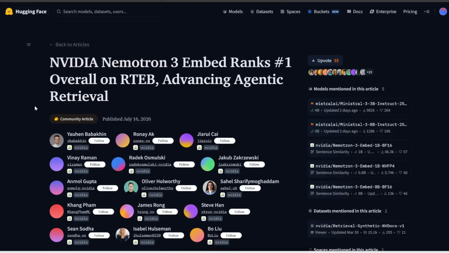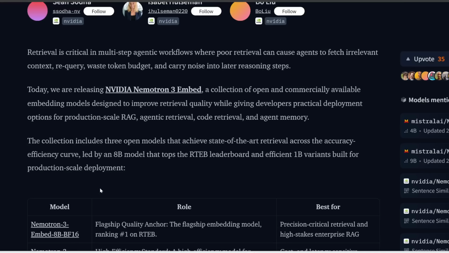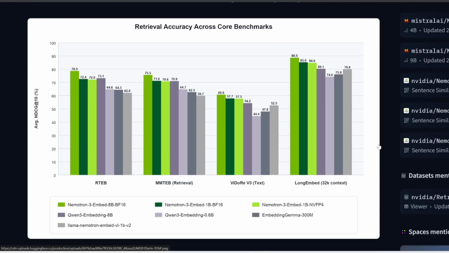Also this week, NVIDIA releases a new family of models called Nemotron 3 Embed. And this is actually quite interesting. You see, these models aren't designed to answer your questions directly, but instead, these are used to help AI systems find or retrieve information. So for example, this takes in text or code or documents or search queries as input, and it outputs numerical representations that can be used to find similar information. So this is really useful for like search algorithms or RAG systems or coding agents, especially in terms of retrieving information.